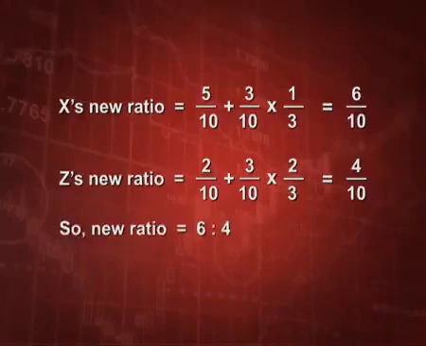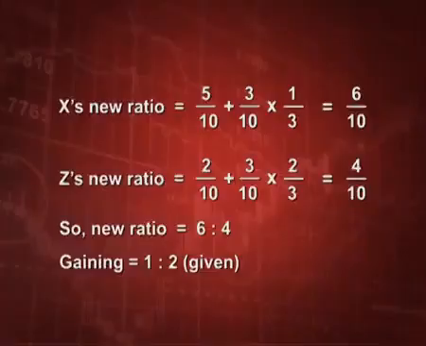So, the new ratio now becomes 6:4. Now, if you want to calculate the gaining ratio, you can do new ratio minus old ratio, but there is no need because it is already given in the question that they are gaining in the ratio of 1:2, right. So, gaining ratio becomes 1:2.